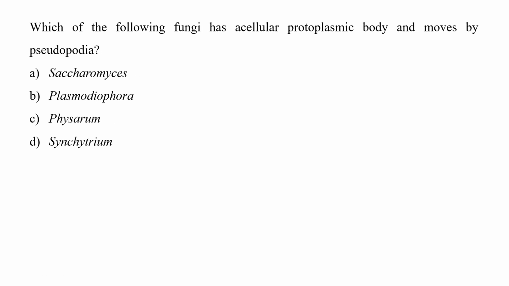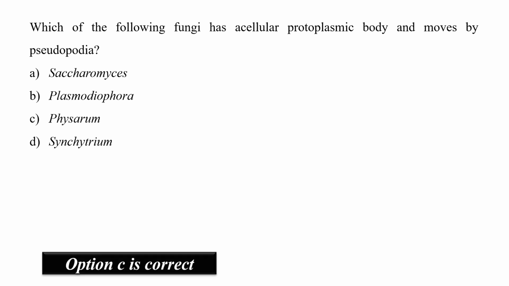Next question is, which of the following fungi has acellular protoplasmic body and moves with the help of pseudopodia? So four options are given. Out of the four, option number C, that is Physarum, has the same characters as asked in the question, that is they have acellular protoplasmic body and move with the help of pseudopodia. However, option number B can also be correct as it also possesses the characters, but slime mold, that is Physarum, is the most correct option. So the correct option will be option number C, Physarum.